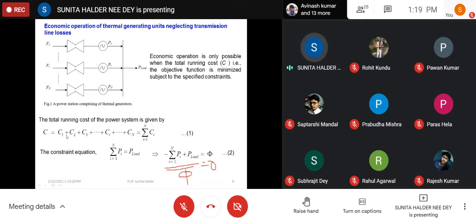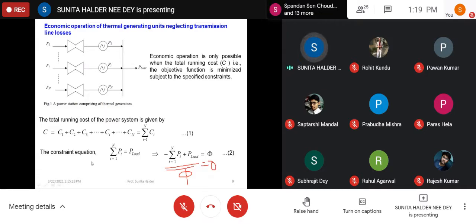Each cost, say C1 is a function of P1, C2 is a function of P2, because these depend on the power generation of that particular unit. So the total cost function is a function of all generations P1, P2 up to Pn. In that way, this is the objective function. Actually, we want to minimize this. This is our first aim, with the condition that summation of generation must be equal to load. So this is our constraint.